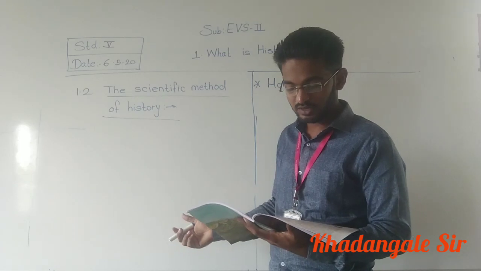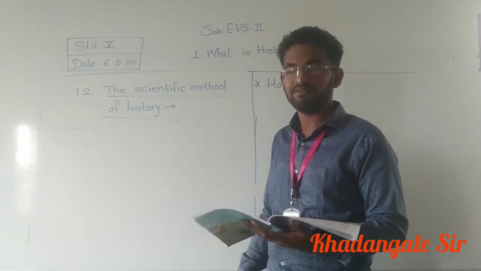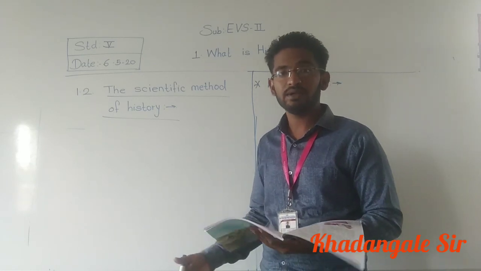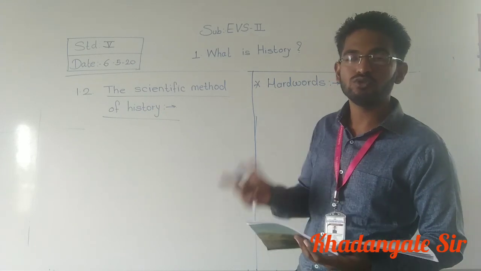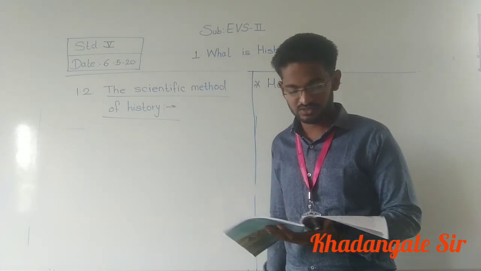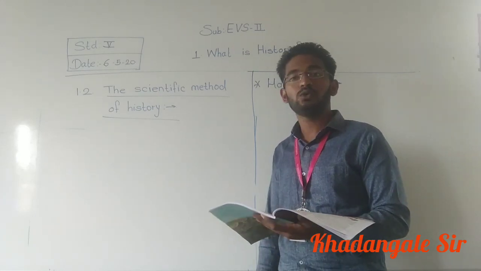Namely, while looking for and collecting evidence, we have to use scientific methods. Then examining the evidence and putting it together.